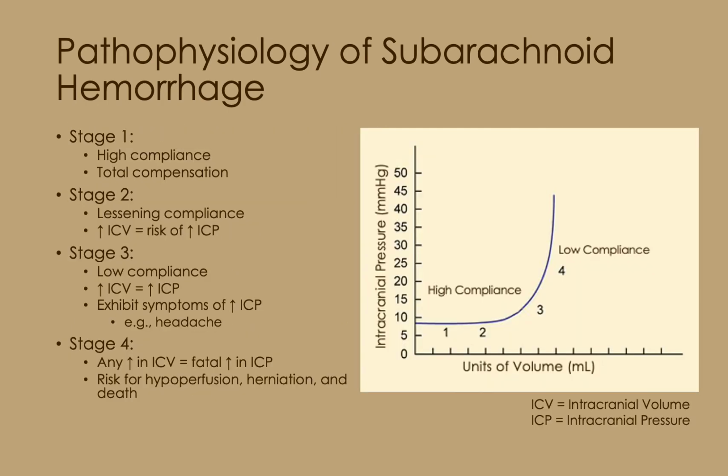The intracranial pressure-volume curve is used to depict the relationship between pressure and volume within the cranium. This curve is affected by the compliance of the brain, which is defined as the brain's expandability, or the ability of the brain to buffer an increase in intracranial volume while avoiding an increase in intracranial pressure. It is represented as the volume increase, measured in milliliters, for each unit increase in pressure, measured in millimeters of mercury. The pressure-volume curve can be used to represent each stage of increased intracranial pressure, as is seen on the slide. Ultimately, increased intracranial pressure is a life-threatening situation which contributes to the pathophysiology of subarachnoid hemorrhage and the resulting complications which may occur.